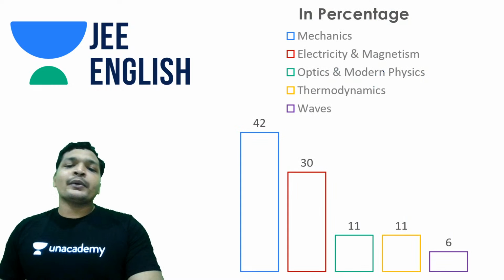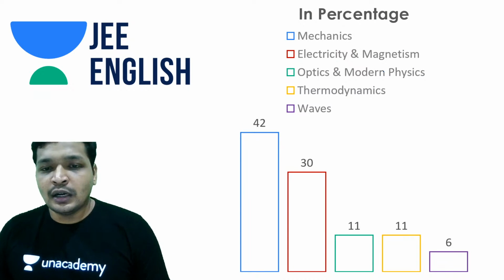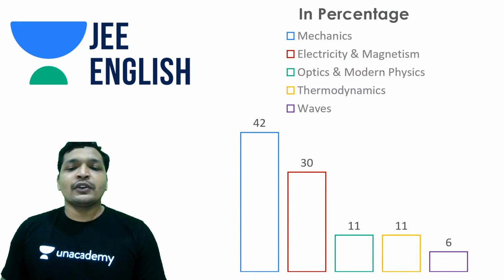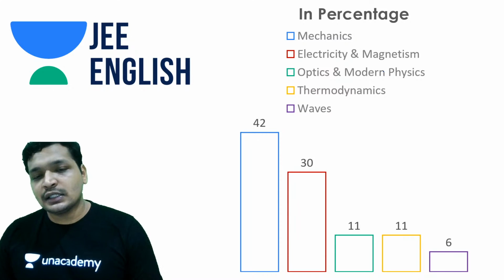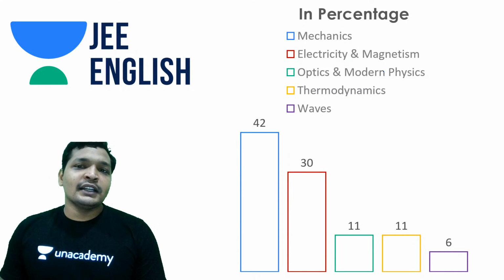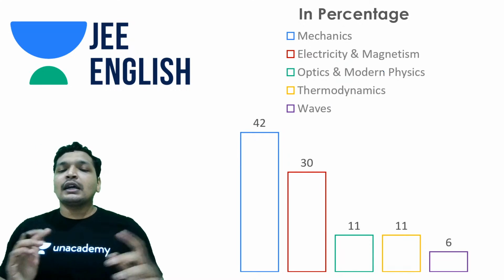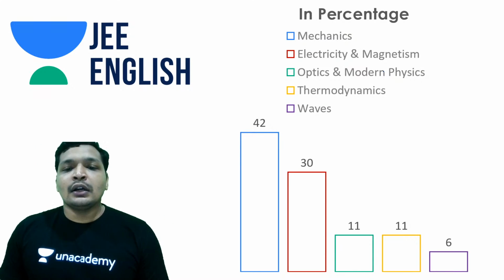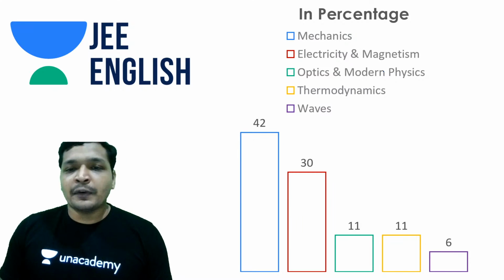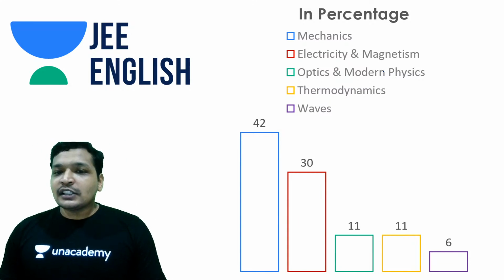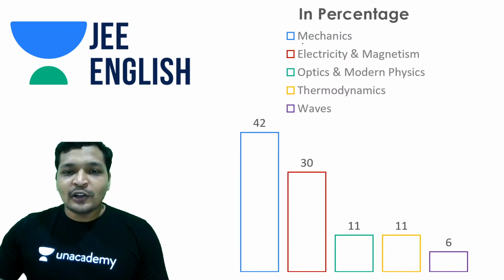So let's get into topic-wise analysis. Let's not spend time on this, because students are waiting for the most important thing. I guess it's the expected cutoff. So it's going to be a really insightful and interesting thing. But this year, 42% of the paper was from mechanics. So that's a lot. I mean, really a lot.